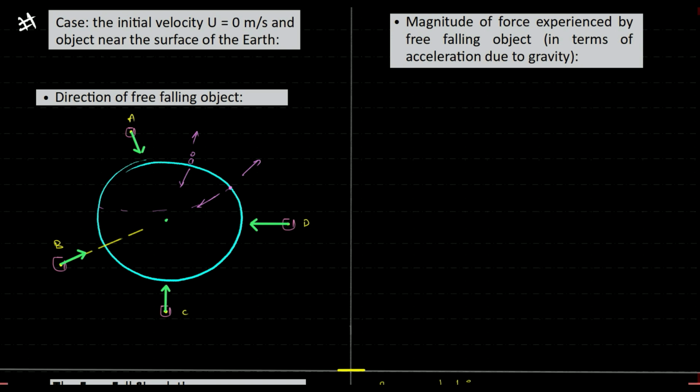Now the magnitude part, what does that mean? By how much force is it being pulled down? Well, let's begin by talking about Newton's second law. What does it tell, guys? The second law talks about force being equal to mass into acceleration. Yes, there are quite a few things that we will need to discuss in future, but I'm just giving you an introduction. So here, what is m? M is the mass of the object. And what is a? A is your acceleration.